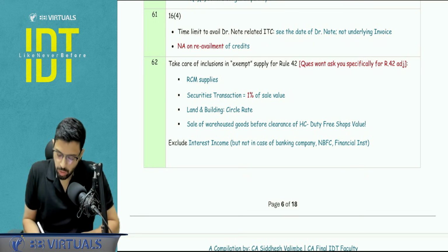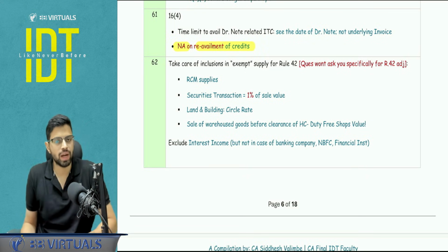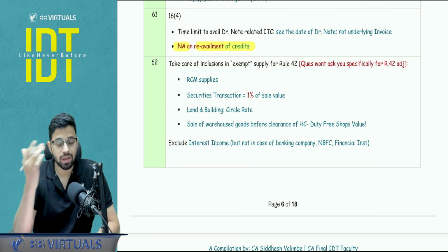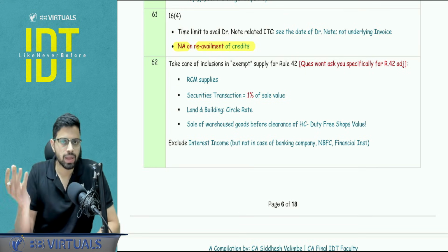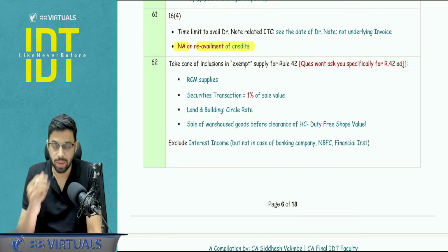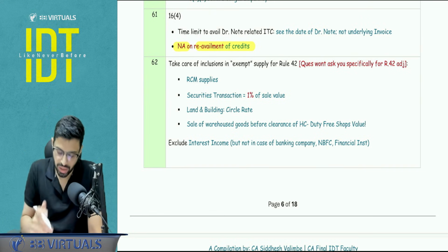Right. Next point to be noted is this is not applicable on the reavailment of credit. So if you reverse the credit and then you reavail it, for example, that 180 days thing that we covered, and if later on I as a recipient pay that amount, then in that case, obviously I will be able to get the ITC again. So there 16(4) does not apply. It applies on the original availment of the credit.